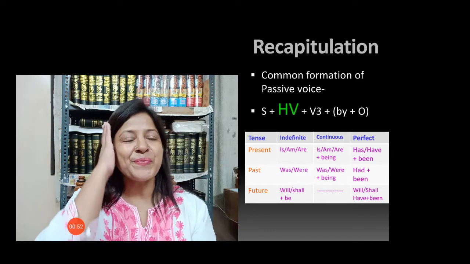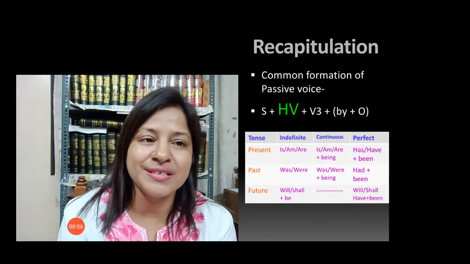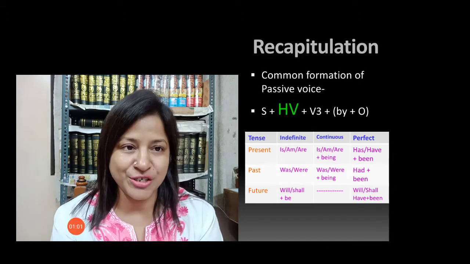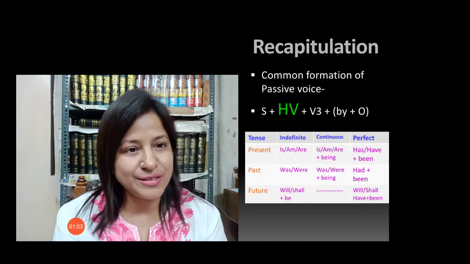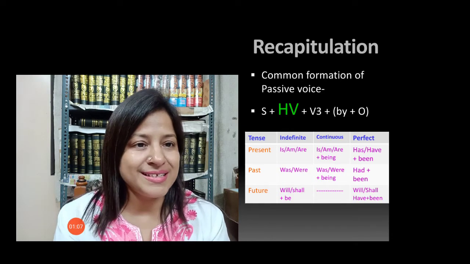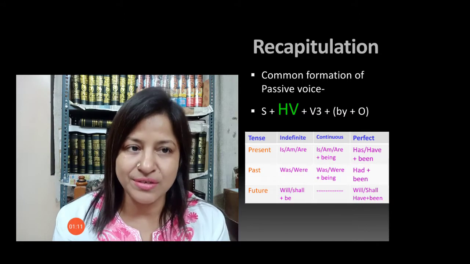So we have done indefinite, continuous and perfect tense. In indefinite, all the three tenses are changed. In continuous, two, and in perfect, all the three. So in the tenses, all these 8 sentences are changed.